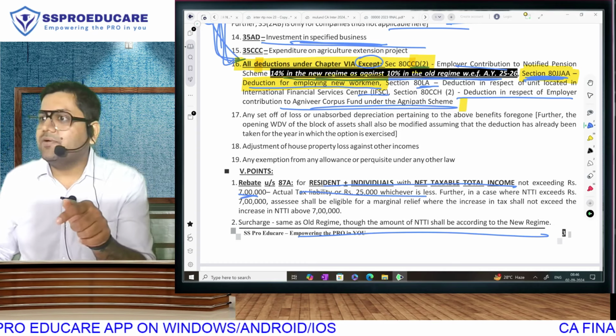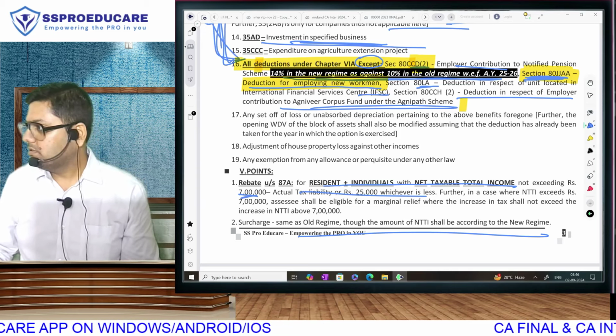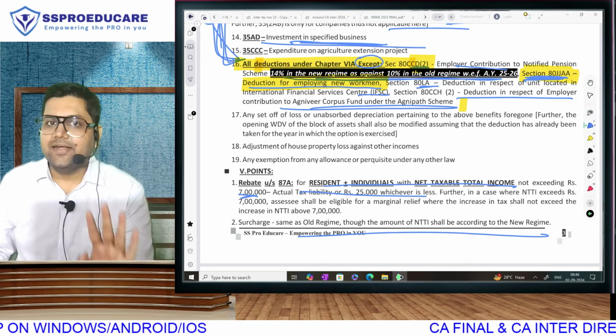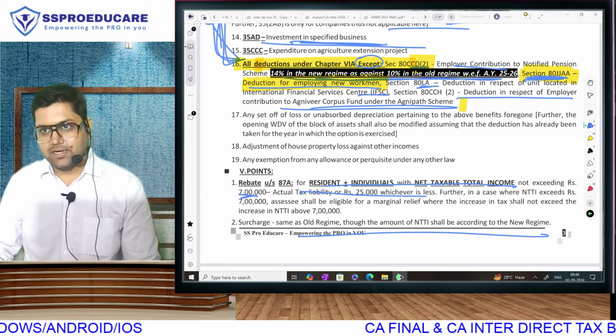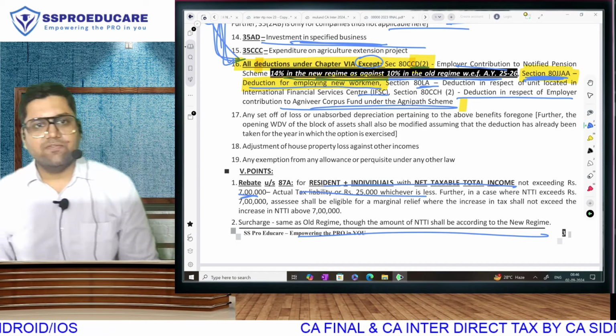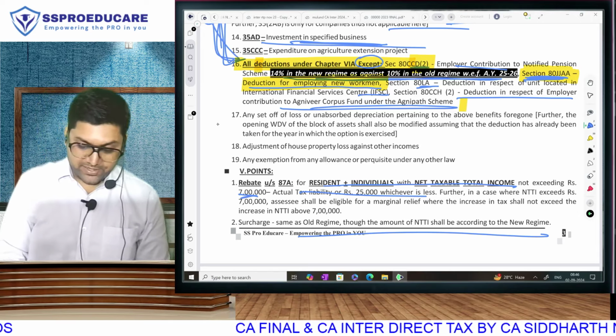Are they contributing the money in your Agnipath scheme in the corpus fund? That amount is the deduction of subsection 2. And that deduction will be allowed in the old as well as the new regime. ये clear है? But the most important is 80CCH. Very frequently it has been tested in exams. Is that clear? Now point 17.